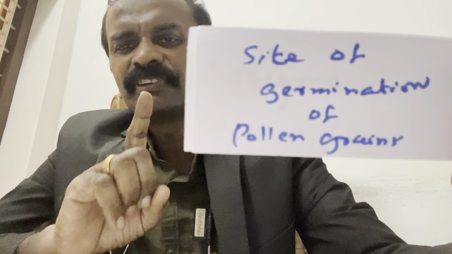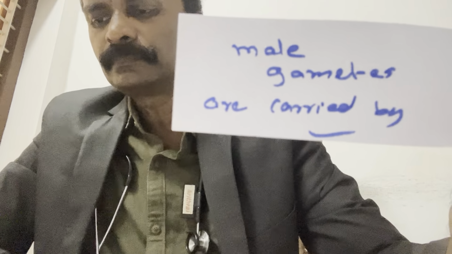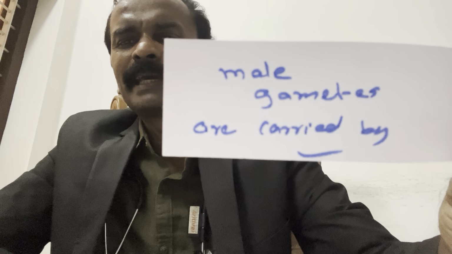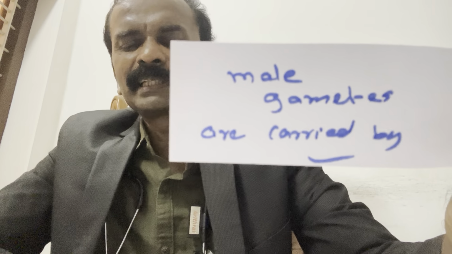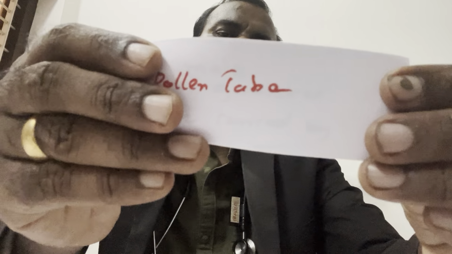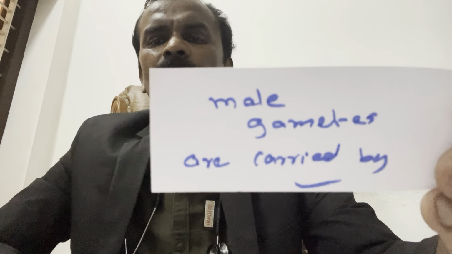Site of fertilization in pollen grains. Male gametes are carried by what? In a flowering plant, male gametes are carried by what? Pollen tube. Male gametes are carried by pollen tube.